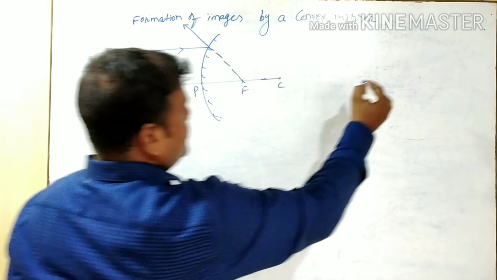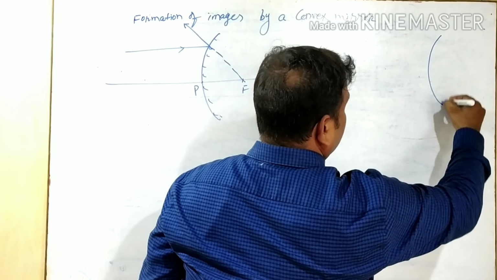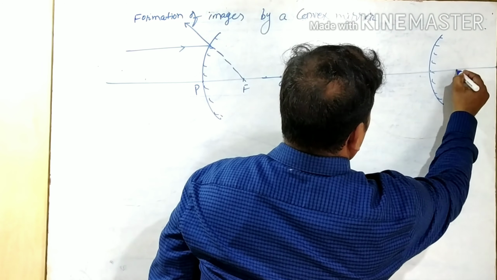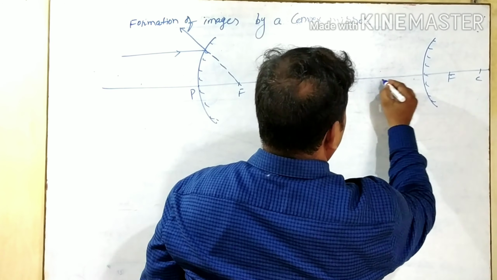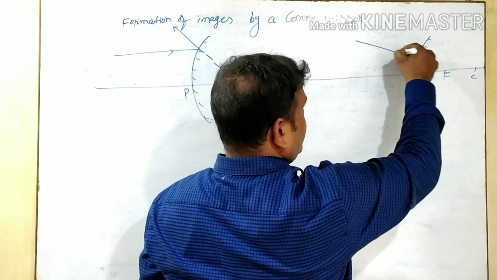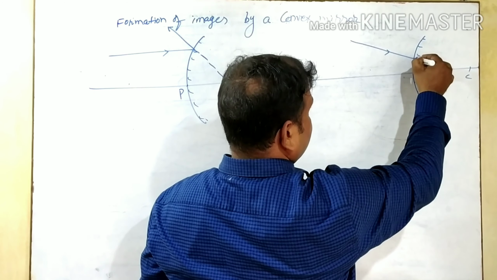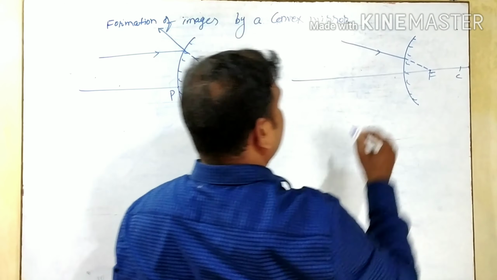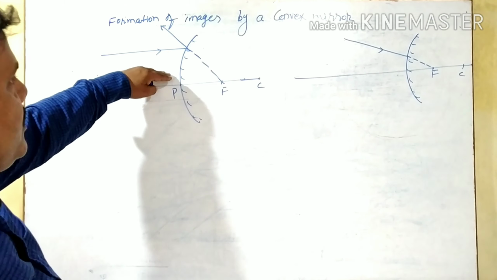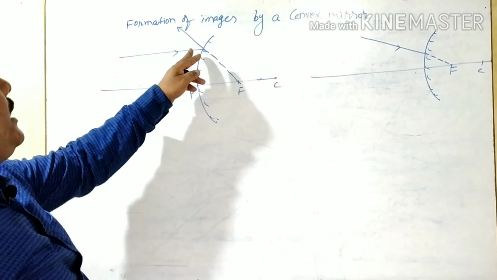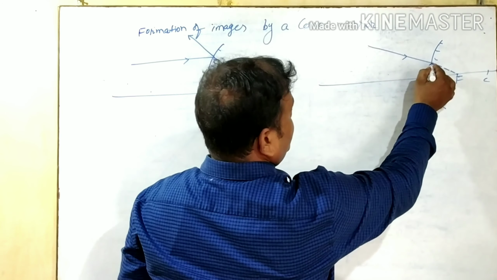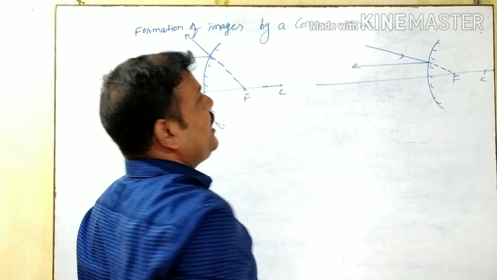Second condition is that when a ray of light, you take it is passing through focus, means appears to pass through focus like this, then what will happen? Definitely after reflection it goes as a line parallel to the principal axis. So here it will be parallel to the principal axis.